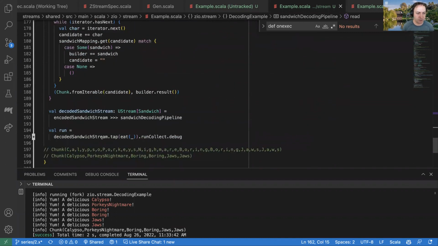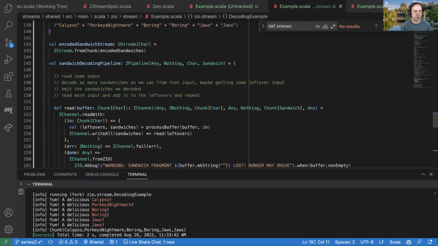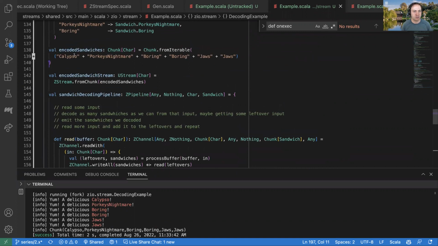Let's look at one other thing, which is we talked about this idea of, you could call it chunk equivalence, which is we should expect that we should get the same result regardless of the chunk structure of this thing. So right now, if we go back to our little stream here, this is a ZStream from a single chunk.